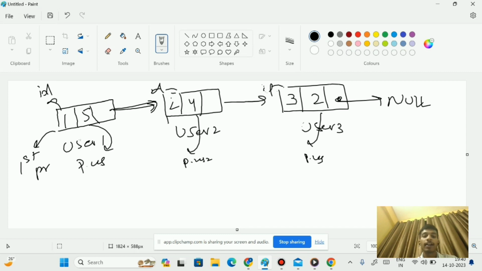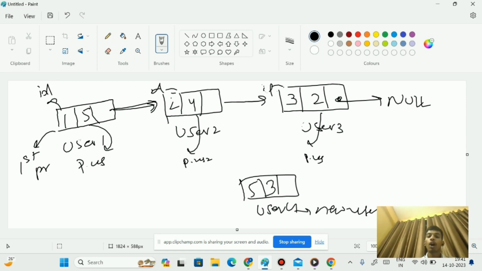Now if a new user is to be added to the queue, it will be based on the priority queue. The new user will be added in between the already existing users. So for example, I'm creating a node, user 4, who is the new user, and his ID is 5, and he has a priority of 3.